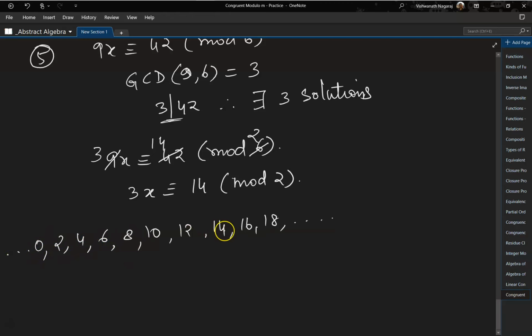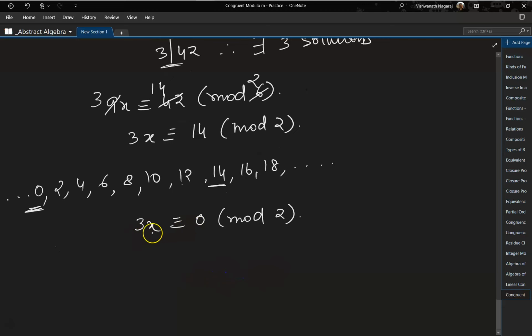Which one of these is divisible by 3? So you might think, okay, we are starting with 14, so 12 is divisible by 3. But you should go as close to 0 as possible. So if you notice, 3 is divisible by 3, 6 is divisible by 3, but 0 is also divisible by 3. And 0 is a nice number because it leads to a lot of cancellations. Okay, so which means we can take 0. So which means we can write this statement now as 3x is congruent to 0 mod 2.